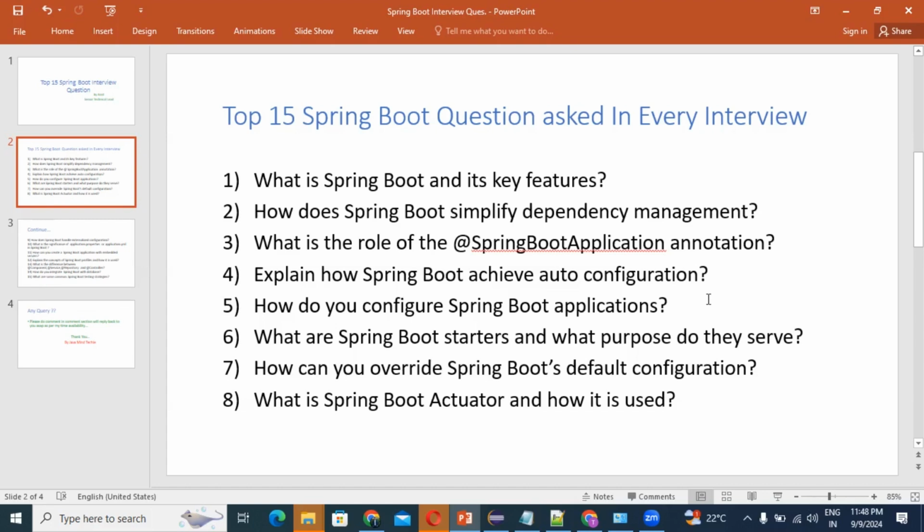So guys, next question: how can you override a Spring Boot default configuration? This is also an interesting and important question. A Spring Boot default configuration can be overridden in several ways. So what are the ways?